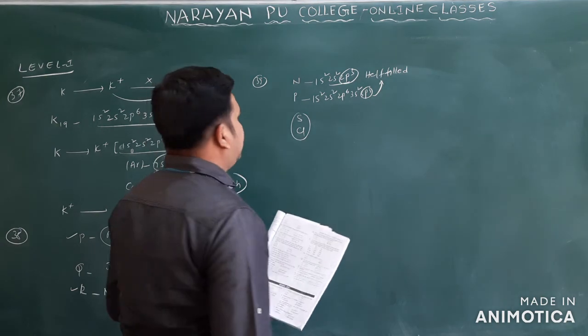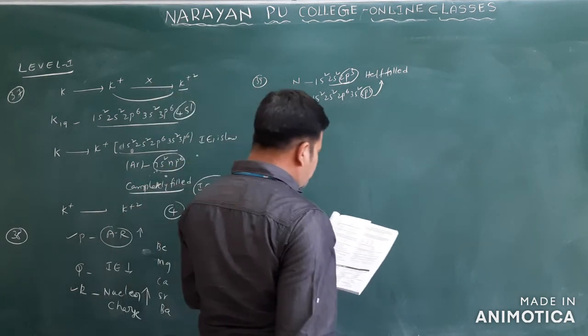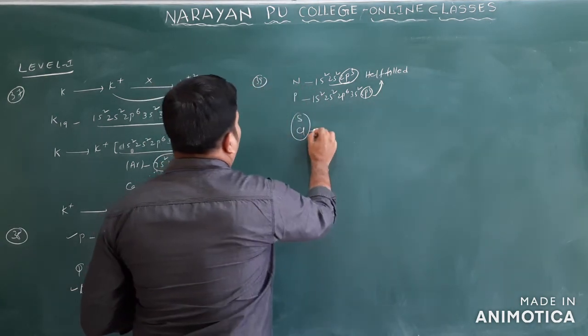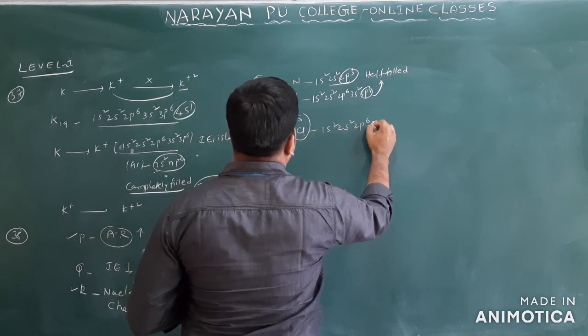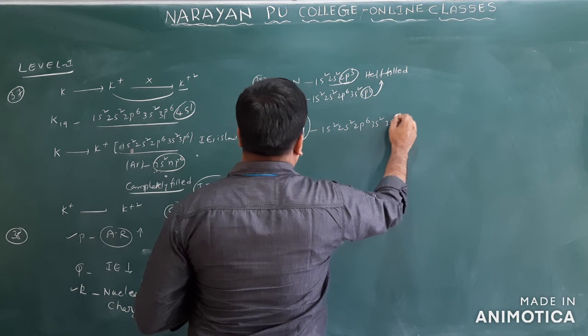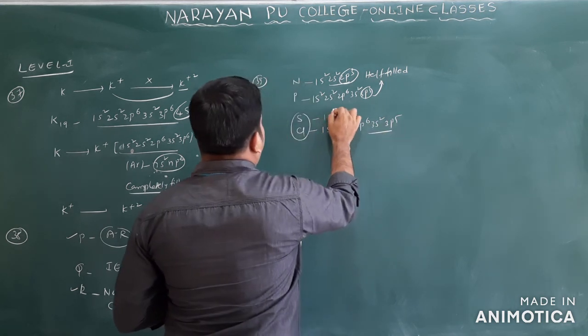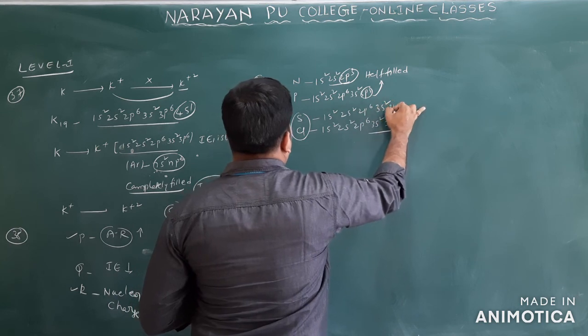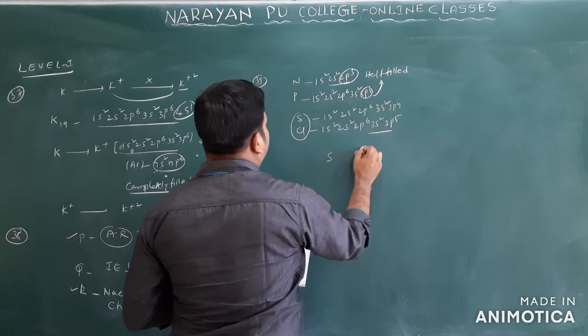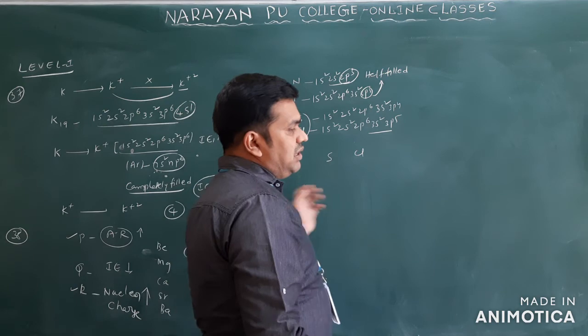But come to this, chlorine and sulfur are there. Chlorine generally has 1s2, 2s2, 2p6, 3s2 and 3p5 only. Sulfur has 1s2, 2s2, 2p6, 3s2, 3p4 only. Sulfur and chlorine generally belong to the same period.